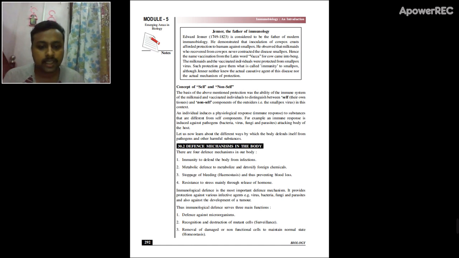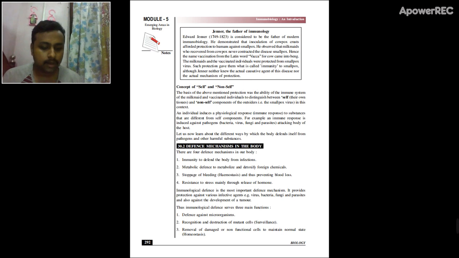The fourth one is the hormonal mechanism, in which, for example, the body is undergoing some kind of stress. At that time certain hormones will be released, and those hormones will relax the body and help to fight against that stress. So these are the four different types of defenses which any immune system possesses, especially in vertebrates, and here we are specifically talking about the human immune system.